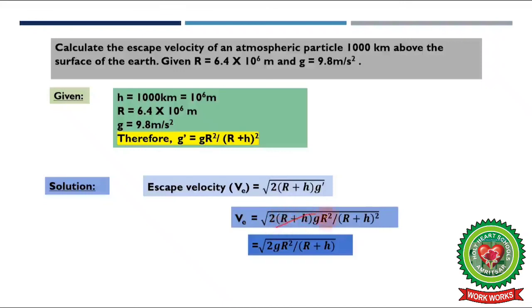One R plus h and one of R plus h square will get cancelled and we are left with 2gR square divided by R plus h. After putting the value of g, R and h, we will get the value 10.42 into 10 raised to power 3 meter per second. So this is all about the escape velocity.